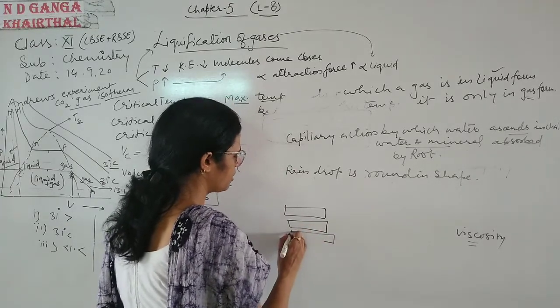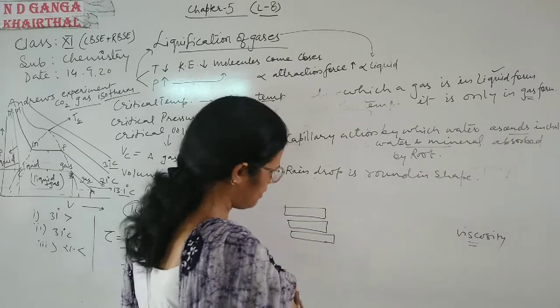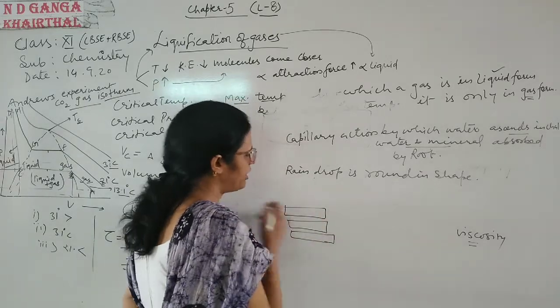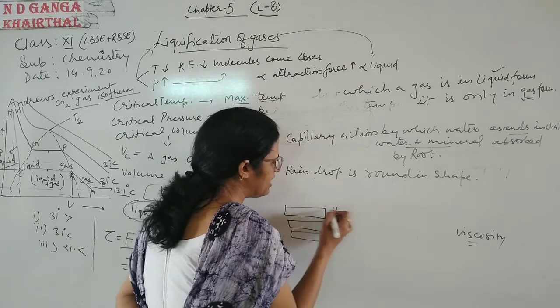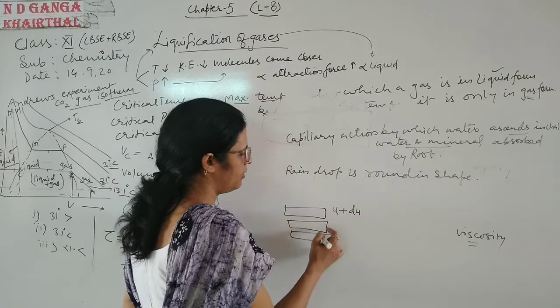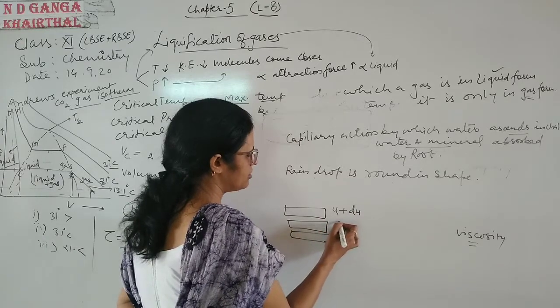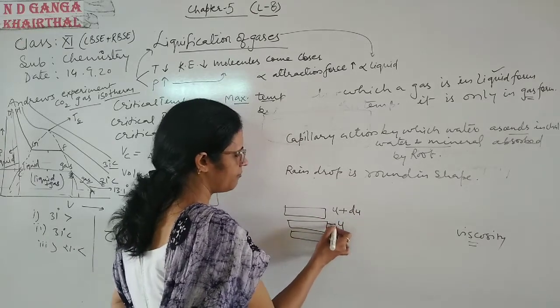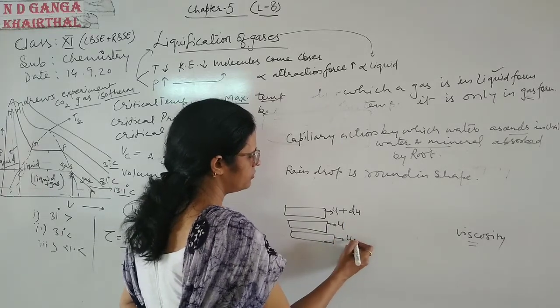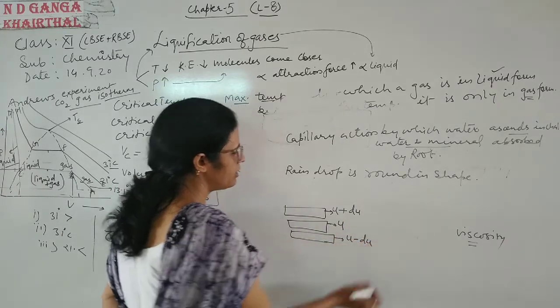If the velocity of one layer is u plus du, and the velocity of this layer is u, and the velocity of this layer is u minus du.